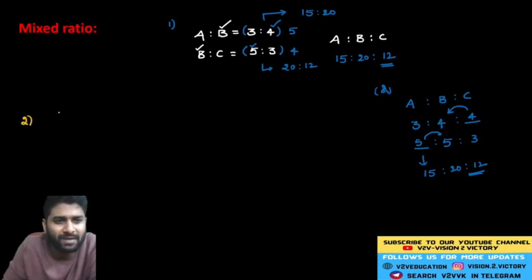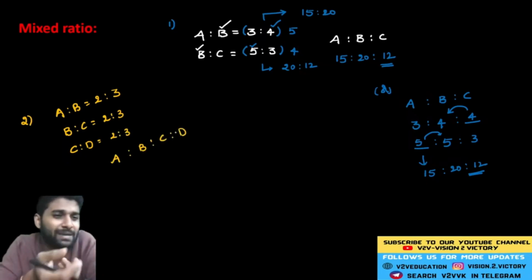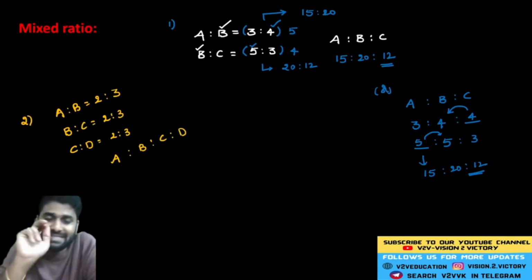Again, see, if A is to B is equal to 2 is to 3, let me take all these ratios as common, B is to C is equal to 2 is to 3, and C is to D is equal to 2 is to 3. Now, what is the ratio of A, B, C, D? So there are 3 different statements, represented with 3 different ratios. You should identify the ratio of A, B, C, D only.